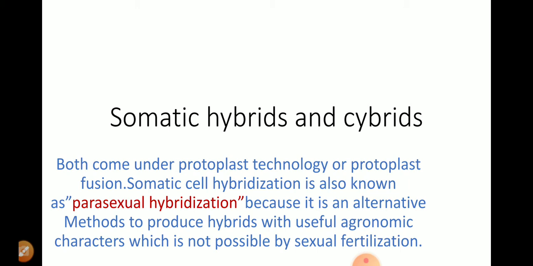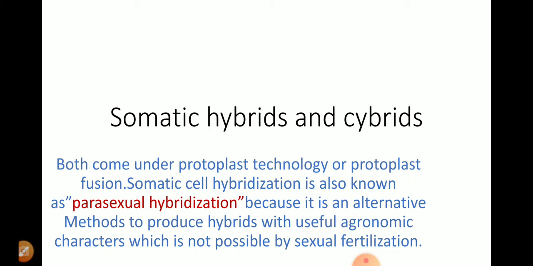Before coming to somatic hybrids, you must know about protoplast culture. What is the literal meaning of protoplast culture? You must know that protoplasts are plant cells without a cell wall, and these protoplasts also contain cytoplasm, nucleus, and other cell organelles. So, in somatic hybrids, what is basically done here?